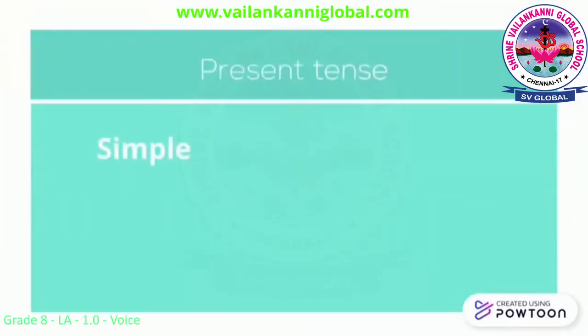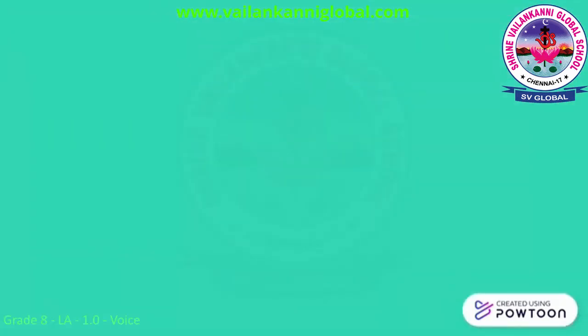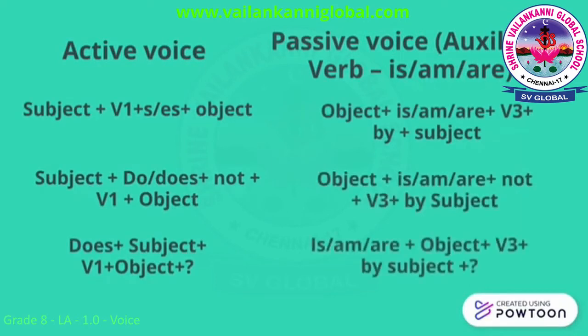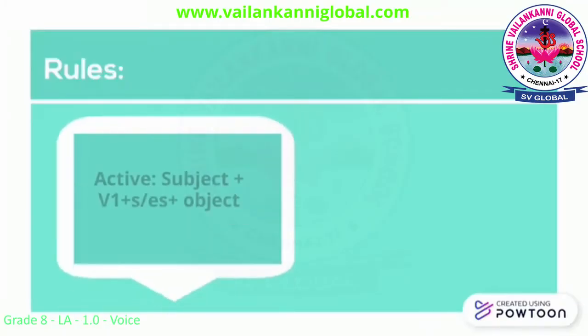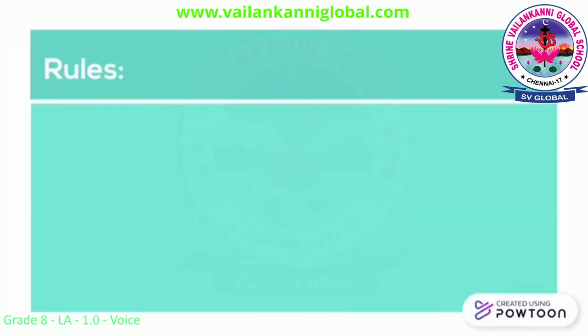Let us start learning the rules for changing the present group. That is simple present, present continuous, present perfect and present perfect continuous. Look at the screen and observe the rules for changing from active to passive voice of simple present. The first rule is for changing simple present tense active voice to passive voice. It depends on the number of subjects. Yes, we will use the verb with s or es, or without s or es, depending on the number of the subject, which we all know very well.